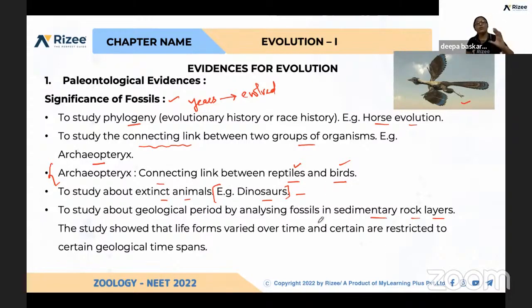And we can know about extinct animals, that is, the lost animals that died. Now we do not have these species. Those organisms are called extinct animals, and we can study, examine and clearly understand extinct animals with the use of this paleontological evidence. So these are the major significances of paleontological evidences like fossils.